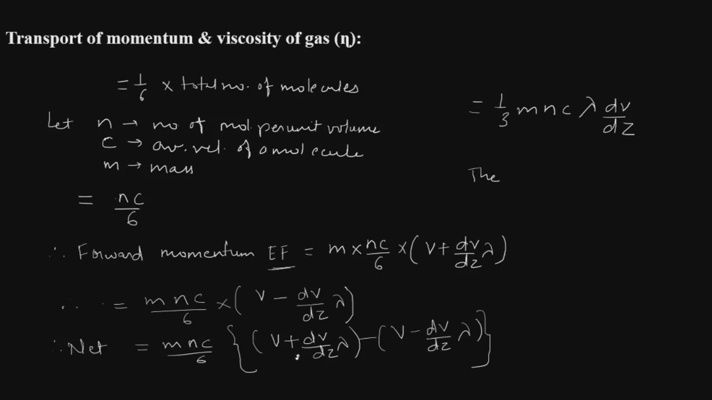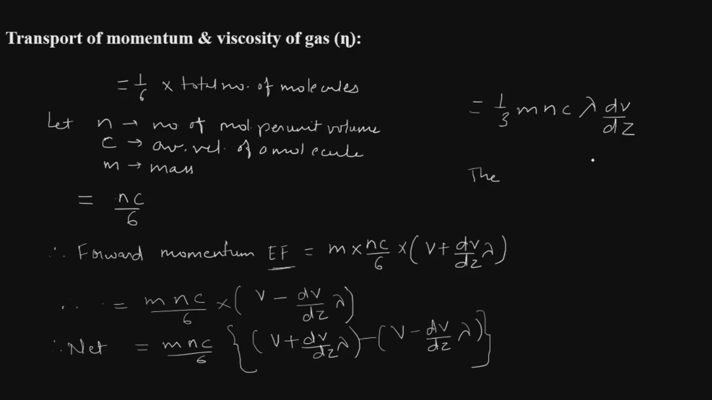In the bracket we have V plus dV by dz into lambda minus V minus dV by dz into lambda. When you solve this, the V and V get cancelled, and dV by dz into lambda plus dV by dz into lambda will be 2 times this value, and this 2 and 6 we can cancel, and therefore we have 1 by 3 m into n into c lambda dV by dz.